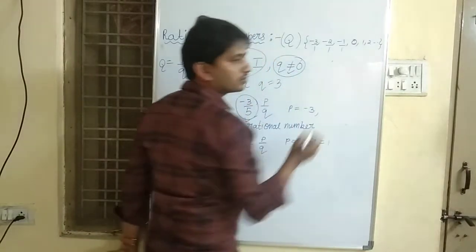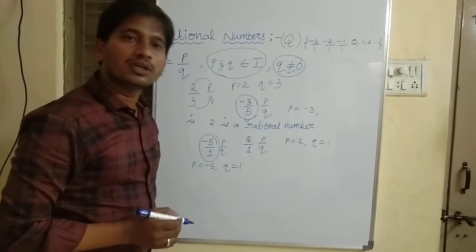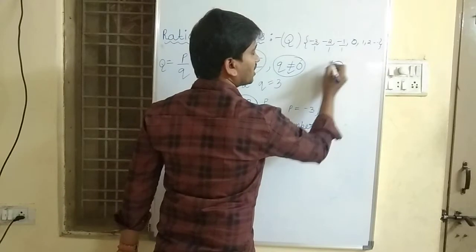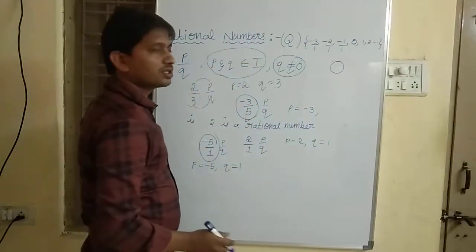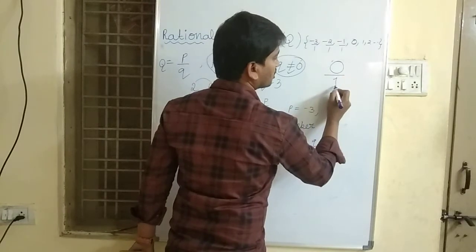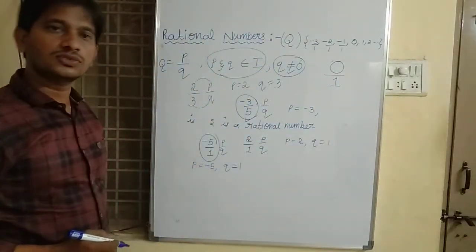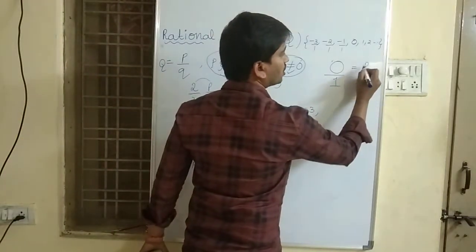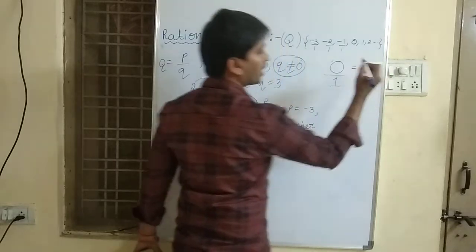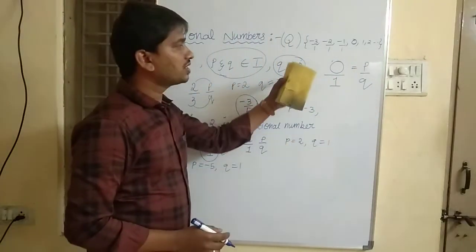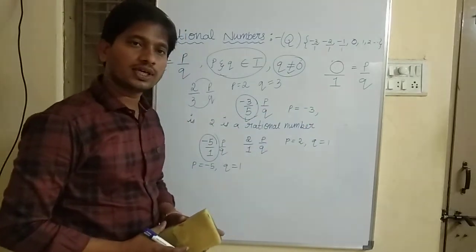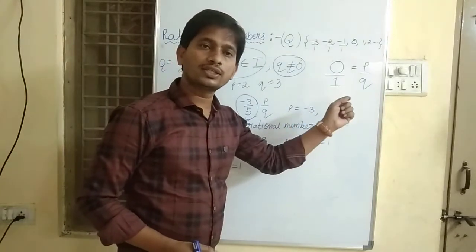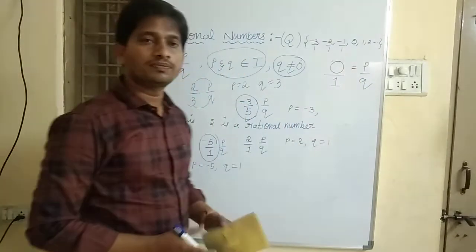What about 0? Is 0 a rational number? Yes, of course, 0 is also a rational number, because 0 I can write as 0 by 1. 0 by 1 is nothing but 0 only. So here the value of p is 0 and the value of q is 1. It is in the form of p by q, and q is not equal to 0, hence 0 is also a rational number.